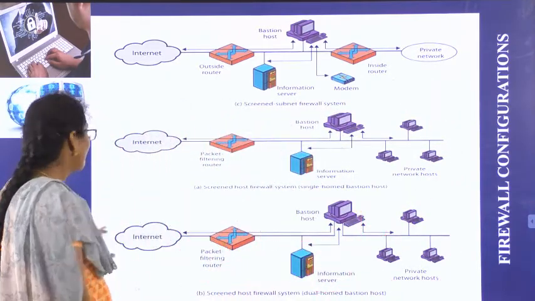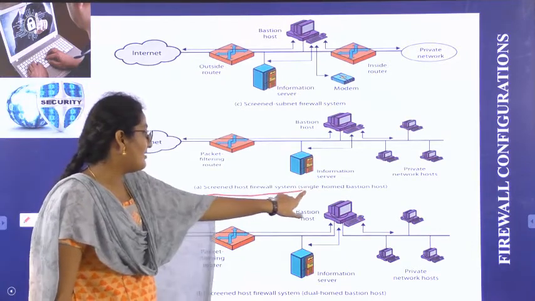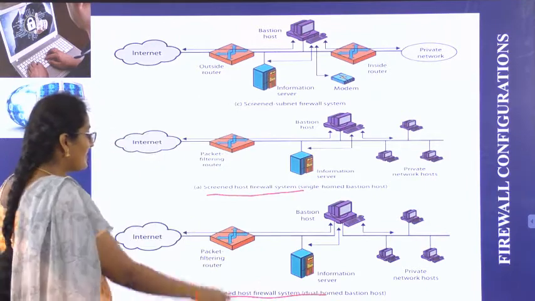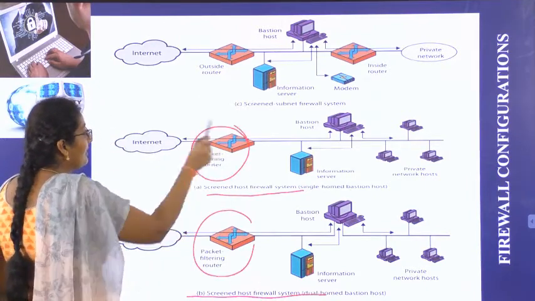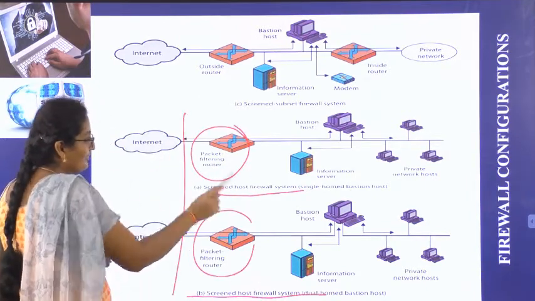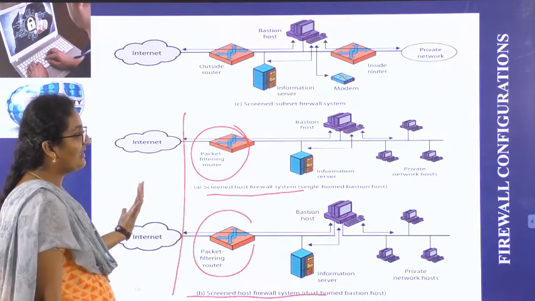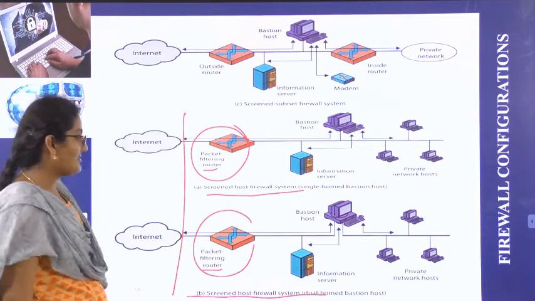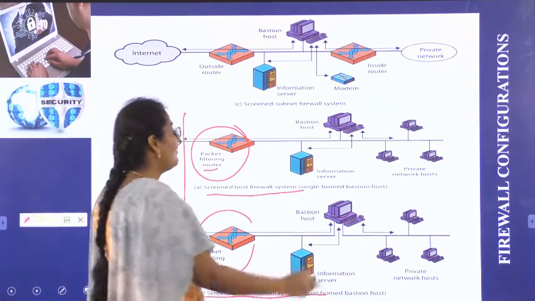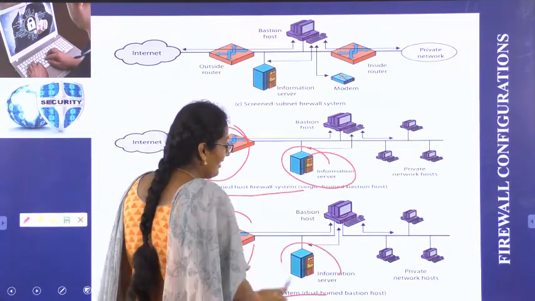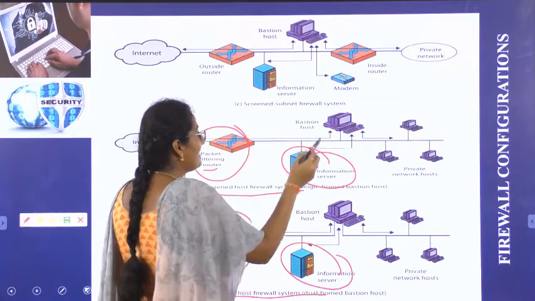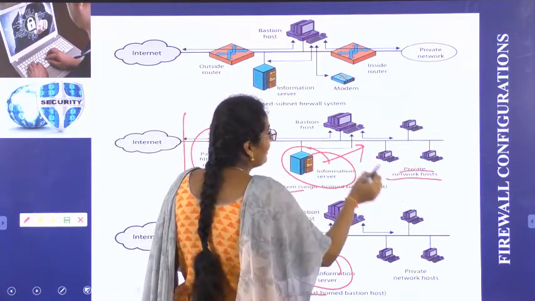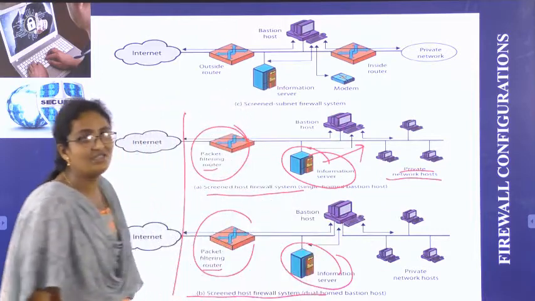So simple, in screened host firewall single home and screened host firewall dual home, we are just using packet filtering router. From the internet, whenever we are transferring the data or posting the data into internet, this packet filtering router will eliminate duplications and redundancy. Similarly, that information is stored in database also called information server. From this database to all the private host, nothing but computers in that base station, it is transferred.